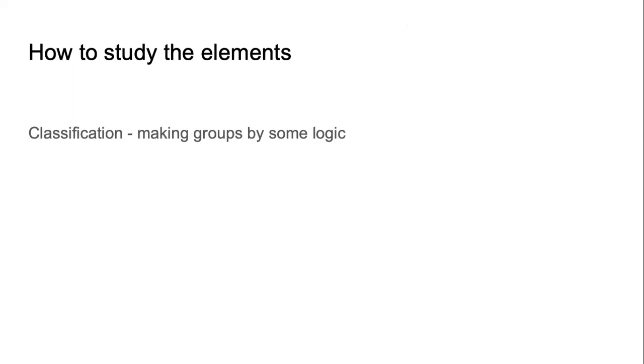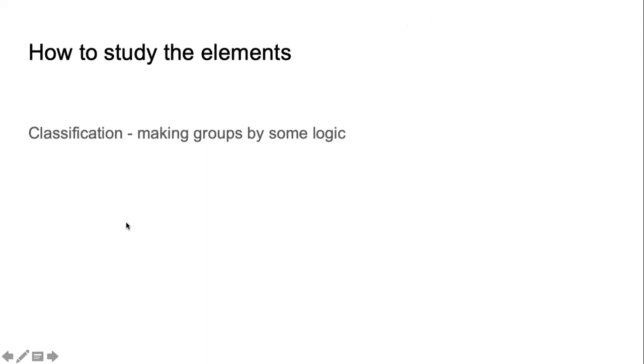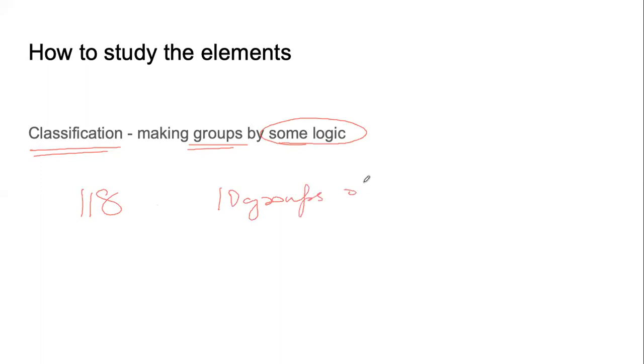So instead of studying them one by one, instead of studying them separately, what people do, what scientists do, and what we will do is, we will classify them. Classify them means we will make groups based on some logic. Then instead of studying about 118 elements separately, suppose that there are 10 groups of 10 elements.